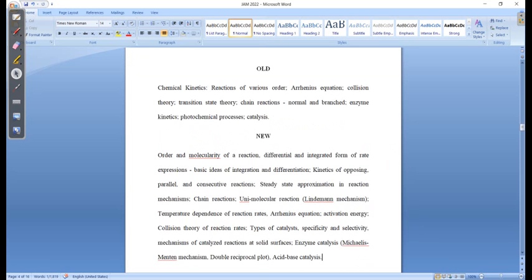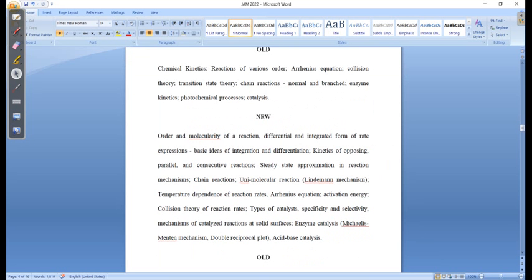After that you can go for your chemical kinetics. Okay, so you see here chemical kinetics also they have mentioned in pretty much detail. Now you need to study various things, like your Lindemann mechanism. Okay, then temperature dependence of reaction rate, which is nothing but the Arrhenius equation. Okay, then the concept of the activation energy.